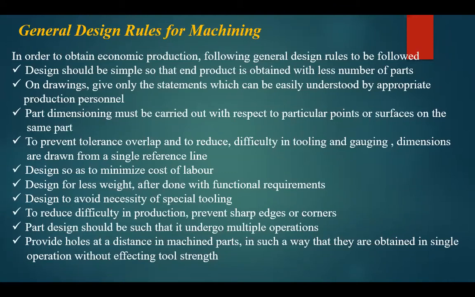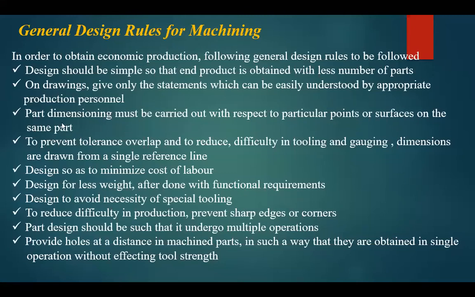If it is an M thread, or a V thread, give the symbol of that thread. If it is a square dimension, such as a square thread of a bolt or a square hexagonal part, give it in the form of SQ, not as a full description. Give it in shortcut form. So on drawings, give only the statements which can be easily understood by appropriate production personnel.